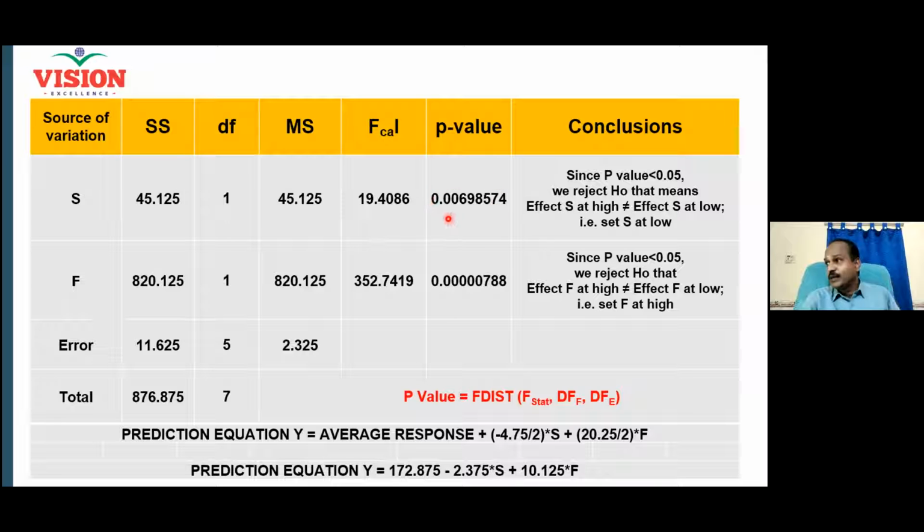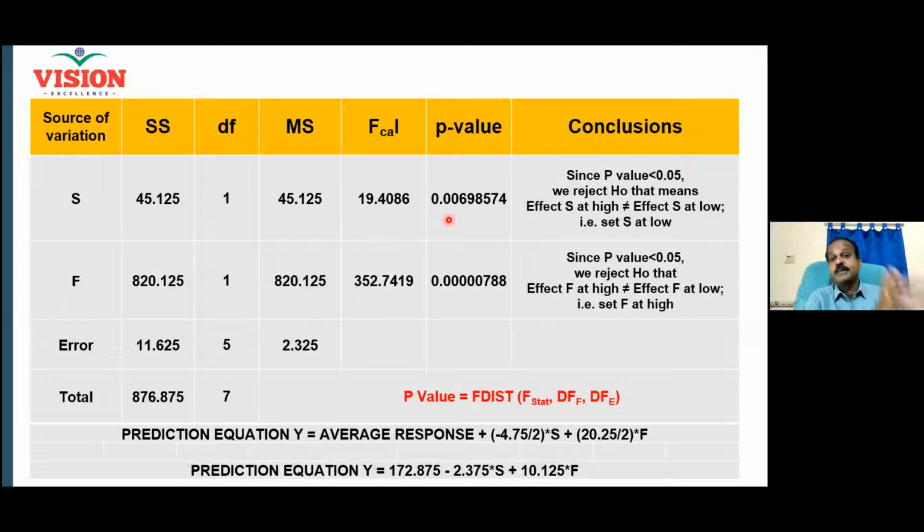Now tell me, what is this p-value? How does this p-value look? It's less than 5% or more than 5%? Less than 5%. That means what should be your conclusion in hypothesis testing? You must reject the null. What is always our null? Factor does not affect the result. But you have to now reject that statement. That means what? Factor affects the result. So you need to optimize the factor to optimize your result.